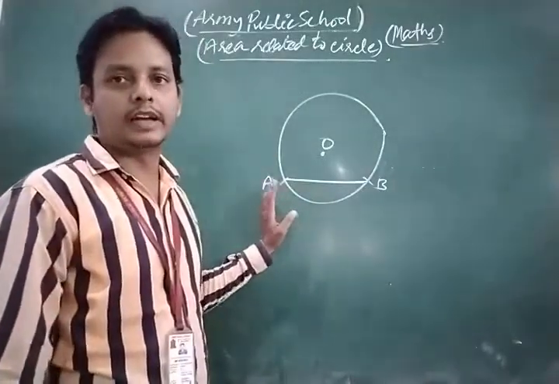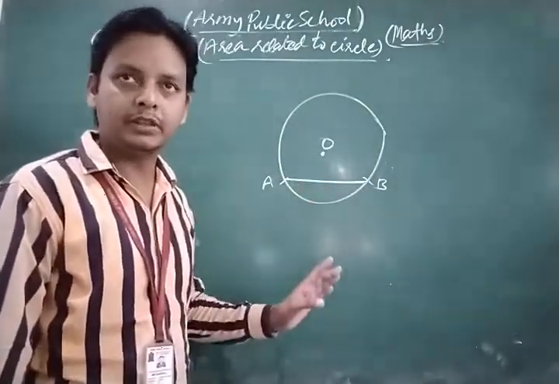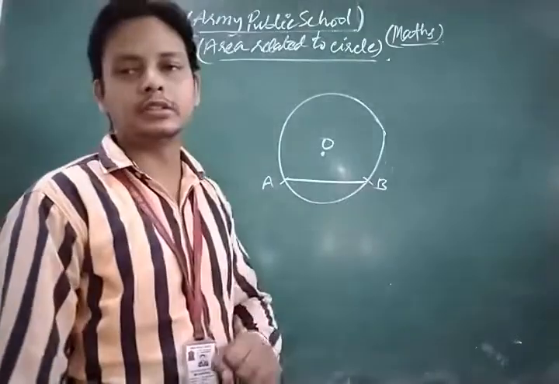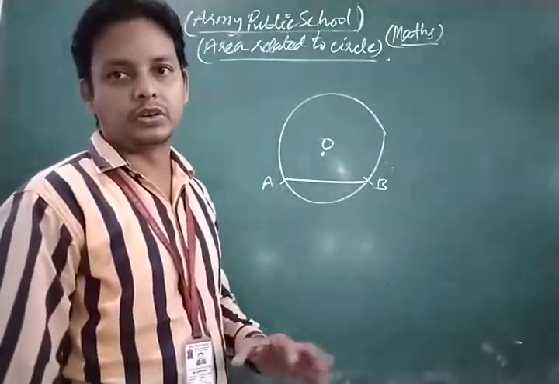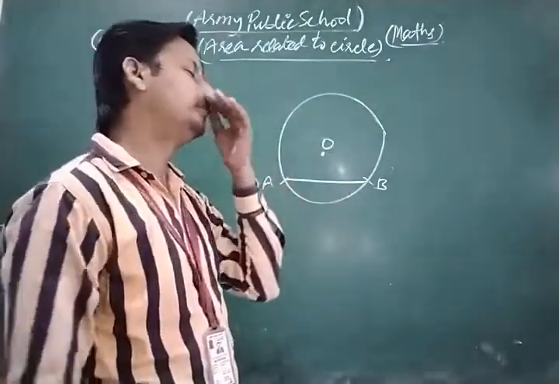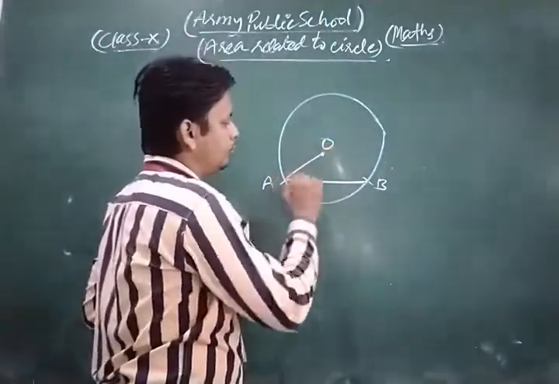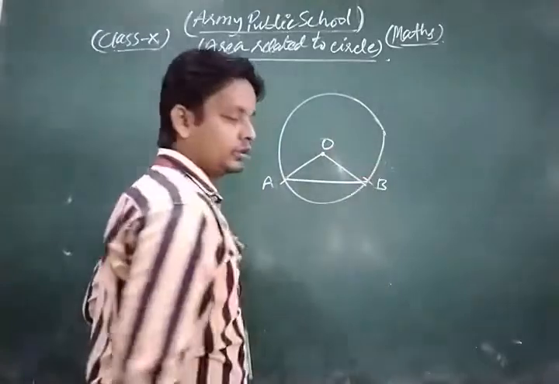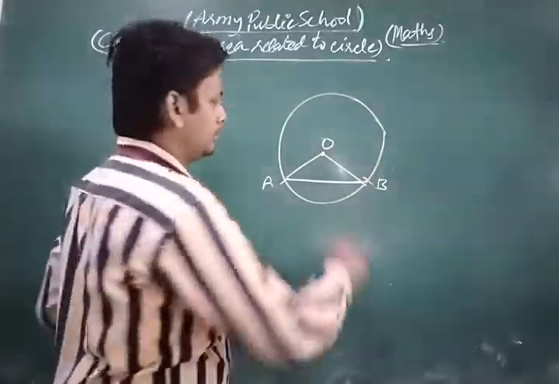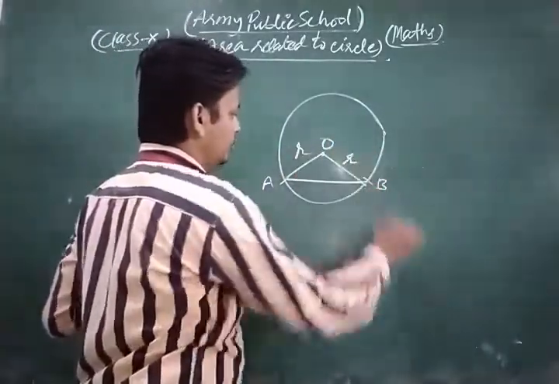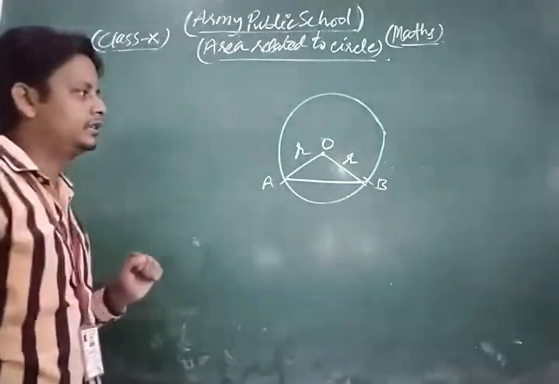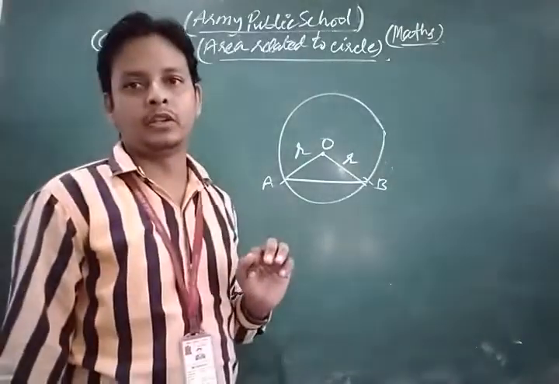A line segment joining any two points on the circle is called a chord of a circle. Now, if we join OA and OB, these are the radii of the circle, each equal to R.